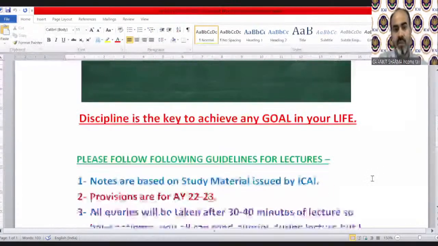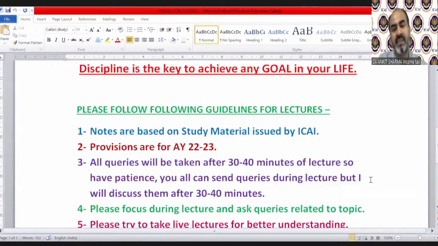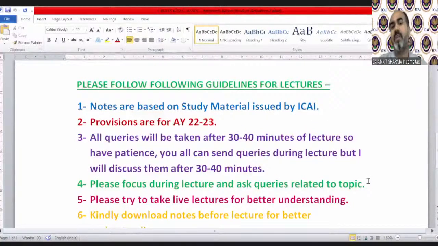The first is that notes are based on the study material issued by ICAI. Provisions are for assessment year 22-23. That is applicable for your November and May attempt of this year. Clear? All queries will be taken after 30 or 40 minutes of the lecture.